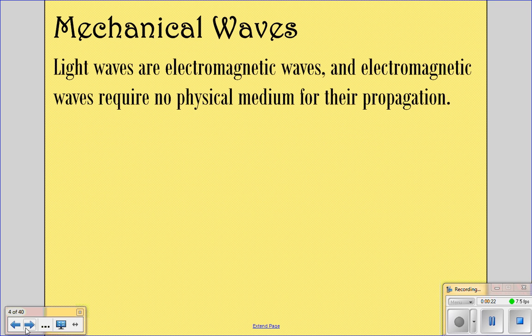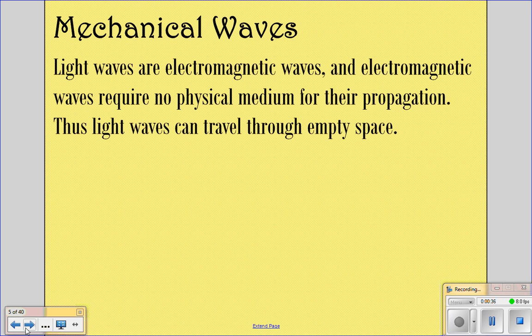So light waves are electromagnetic waves, and electromagnetic waves require no physical medium for their propagation. You don't have to have an actual medium for light waves to travel. Therefore, light waves can travel through empty space. That's why light can travel in outer space. Even without any medium, light can still travel.